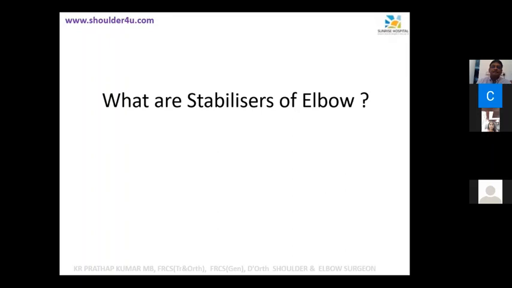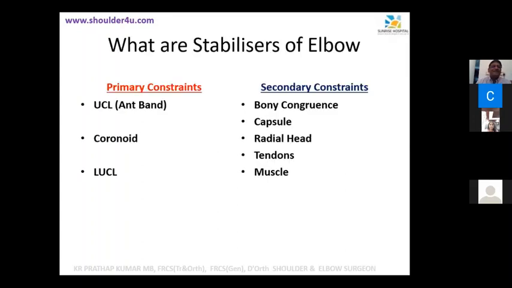Lateral collateral ligament. Which part of the lateral collateral ligament? Annular ligament. No, there are three parts for lateral collateral ligament. Lateral ulnar collateral ligament. Oh, excellent. Very good. So it's the lateral ulnar collateral ligament, and one more is your coronoid. So when you answer this question in the exam, there are primary constraints and secondary constraints. Primary constraint is the anterior band of ulnar collateral ligament, the coronoid, and your lateral ulnar collateral ligament.